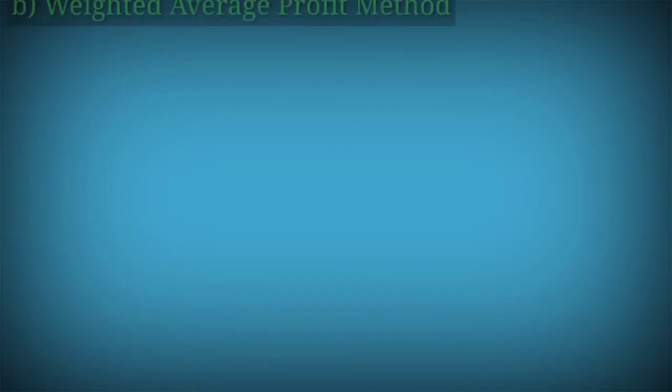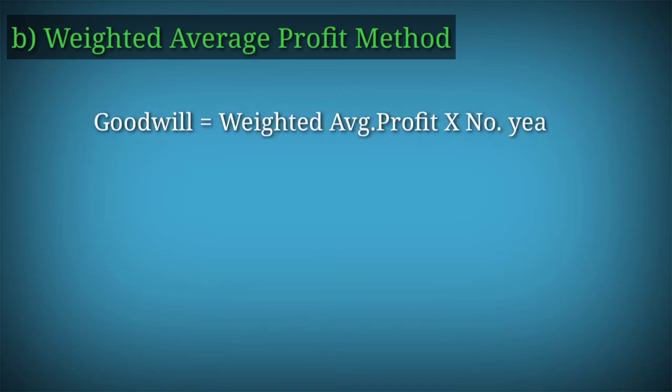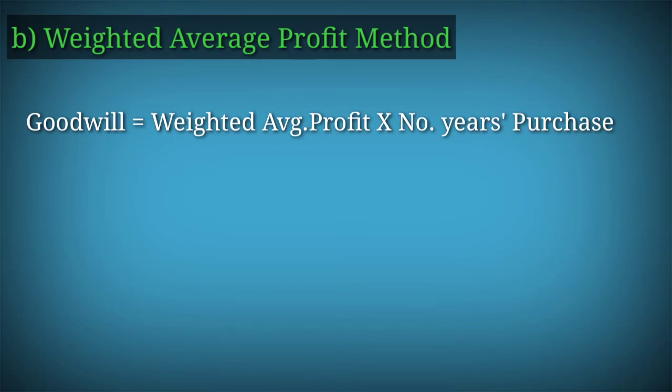Now we have to discuss the second method, the weighted average profit method. This weighted average profit method is the extension of the simple average profit method. Under this method, goodwill is calculated by using the formula weighted average profit into number of years purchase. So for calculating goodwill, we need to ascertain the weighted average profit.